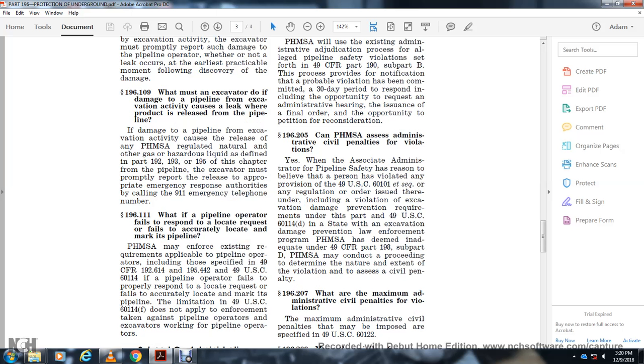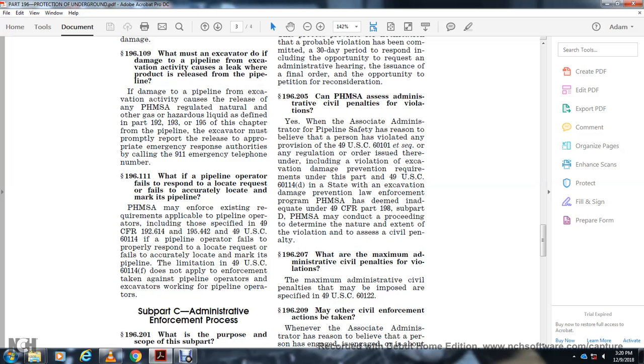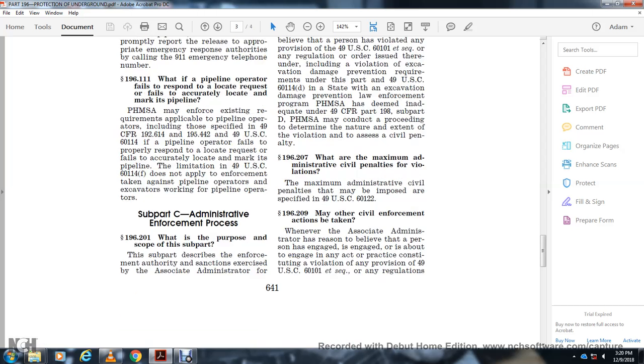All right, 196.111. What if the pipeline operator responding to the location request fails to accurately locate the marker's pipeline? PHMSA enforces existing requirements applicable to pipeline operators, including those specified in Title 49, 192.614 and 195.442, and in Title 49 U.S. Code 60114. If the pipeline operator failed to properly respond to the locate request or failed to accurately locate the mark of the pipeline, the limitation in Title 49 U.S. Code 60114(f) does not apply to the enforcement action taken against the pipeline operator, excavators, or pipeline operators.